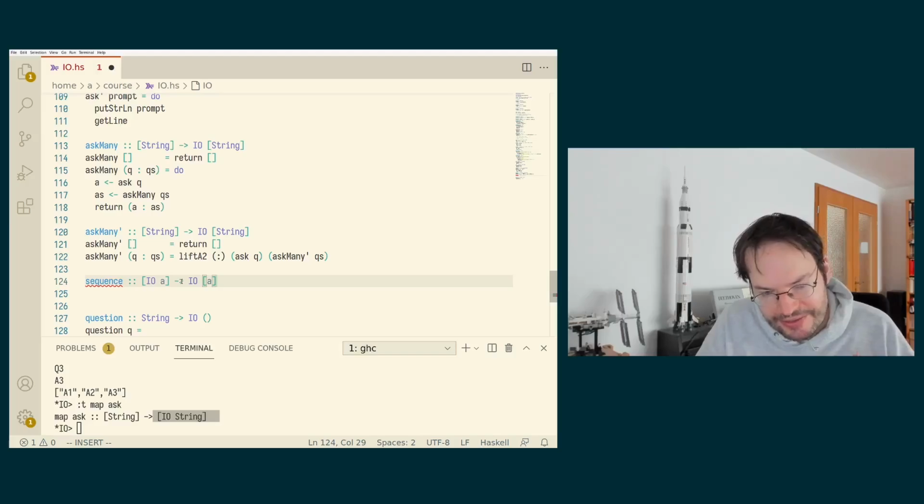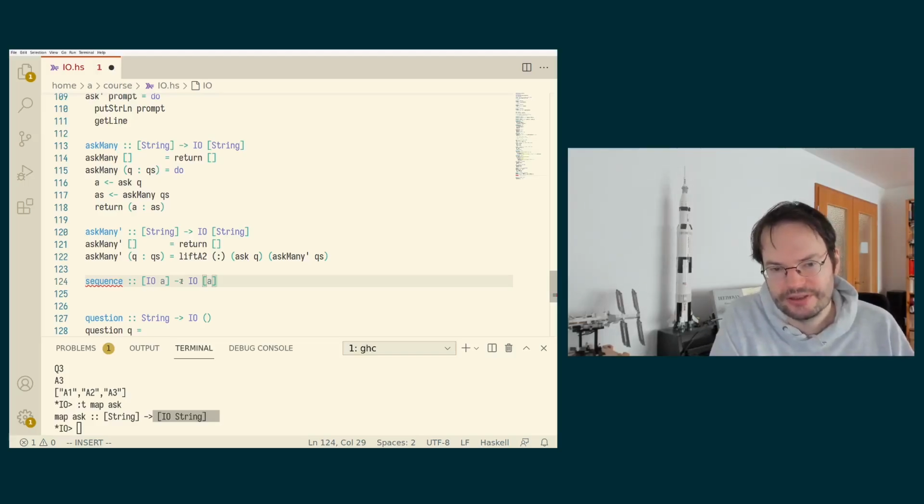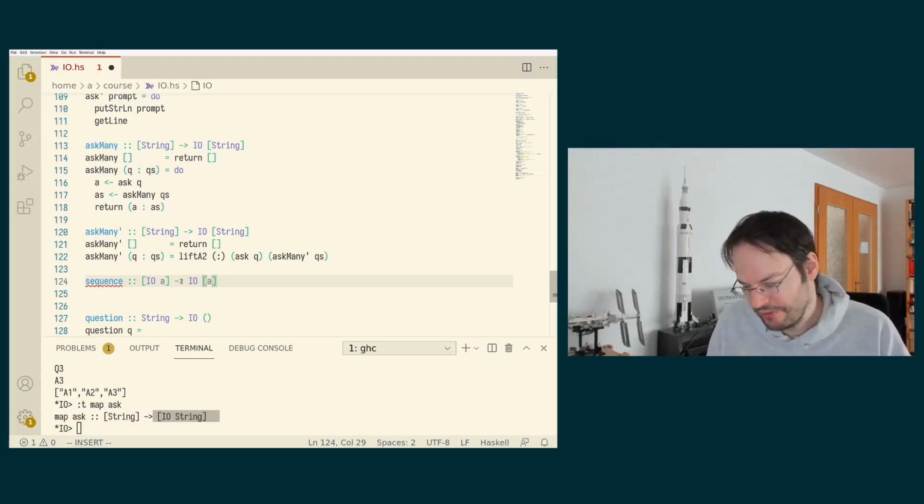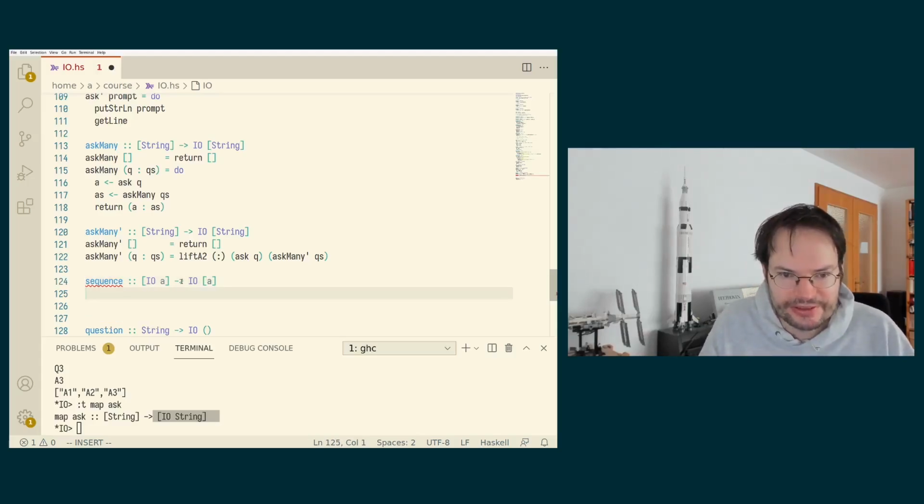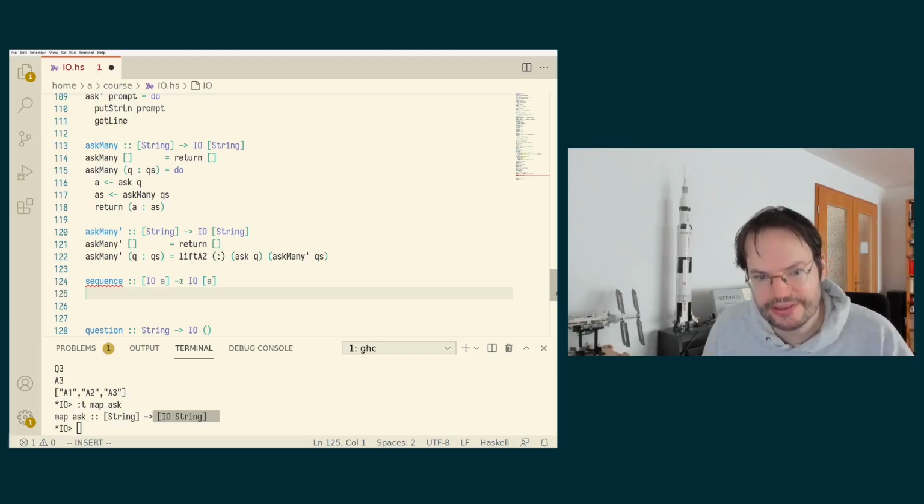So we are making the sequence in which these IO actions contained in the list are executed explicit. Previously it was implicit, they were stored in the list. But now we're going to turn that into a single IO action by explicitly sequencing all these.